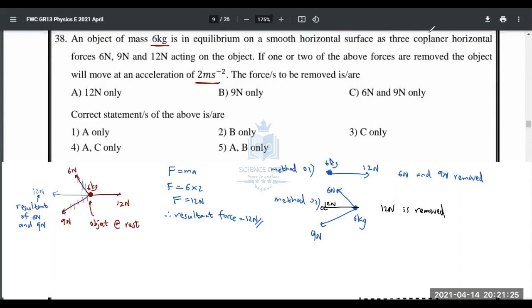So if you want to achieve this particular acceleration, you can do two things. One is 12 only, this is okay. 6 and 9 only, that is also okay. So A and C are correct. Fourth one is the answer. Hope that is clear to everyone. When three forces are acting on an object and the object is at equilibrium, the resultant of two forces will be equal in magnitude to the third force and opposite in direction. So this part should be 12 Newton. Right, that's the concept.